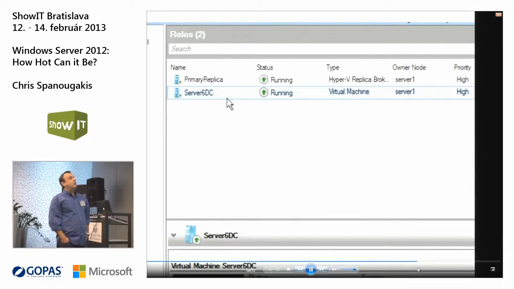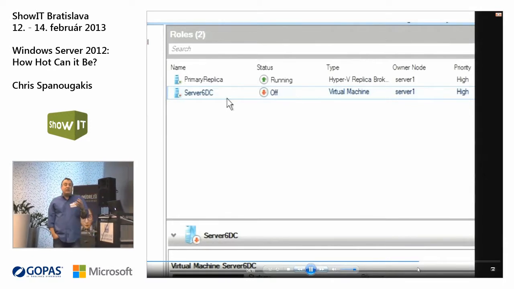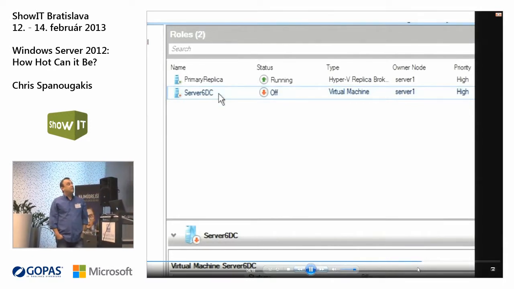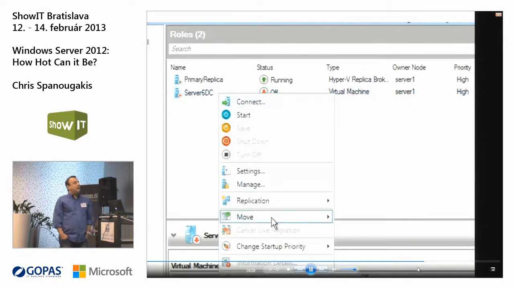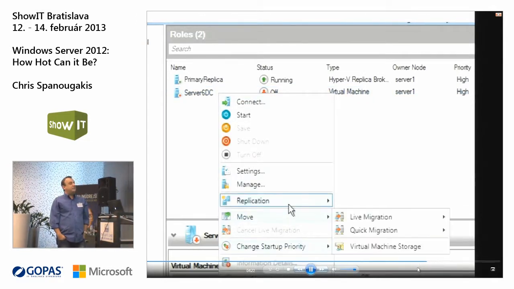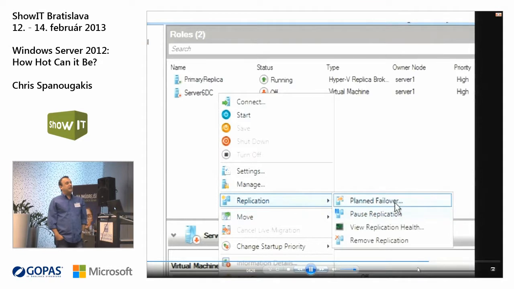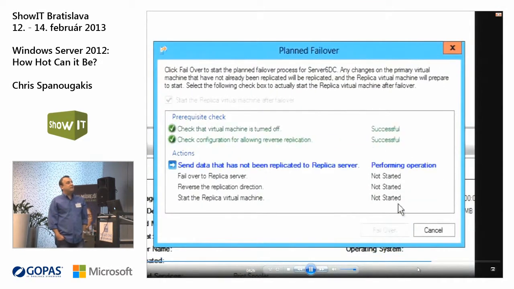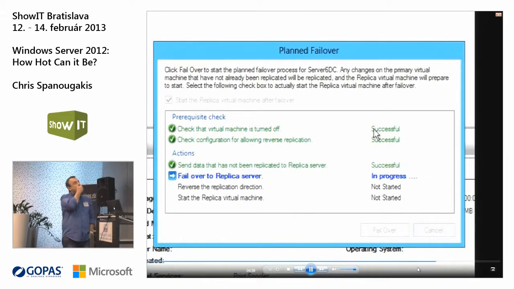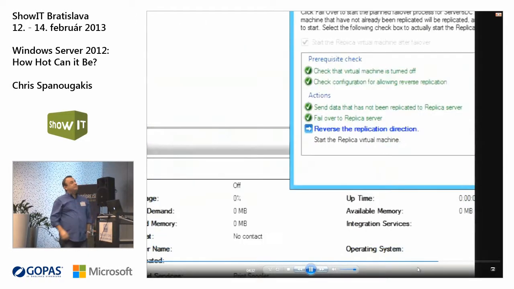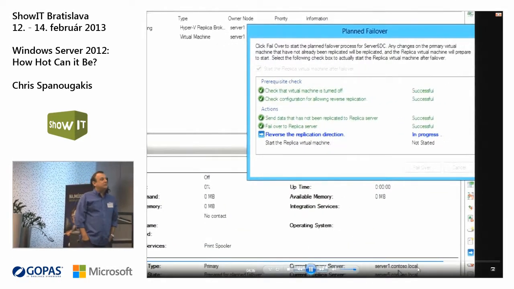So you have to go and turn off the original virtual machine and try the replication, the planned failover replication again. Okay, reverse the replication direction.